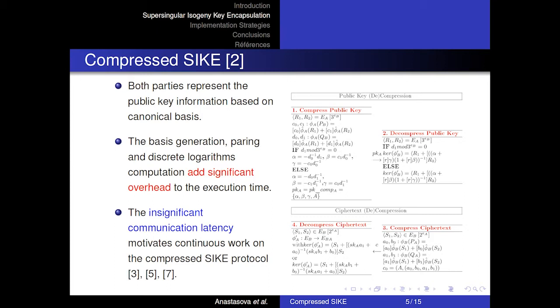For this purpose, both parties generate bases R1, R2 and S1, S2, which they use to describe the points using 4 shorter integers. Further improvements have been suggested later in the literature, where only 3 variables are used, representing a linear combination of the previous 4 variables. This algorithm, however, introduces a significant timing overhead to the SIKE algorithm. However, due to the extremely small key sizes and ciphertext sizes, it continues to incite researchers to work on improving the performance of the compressed SIKE protocol.